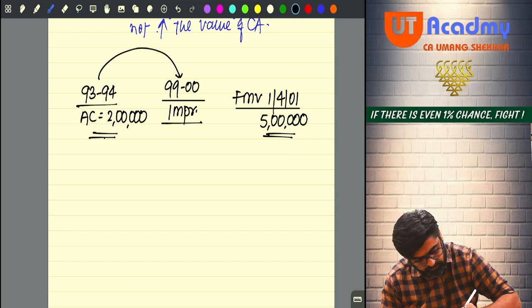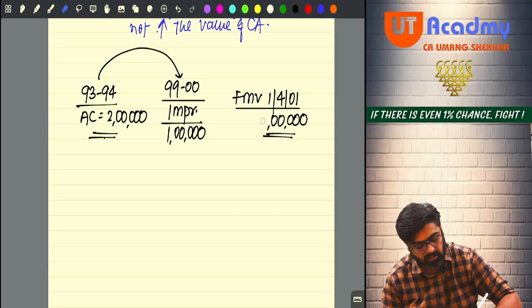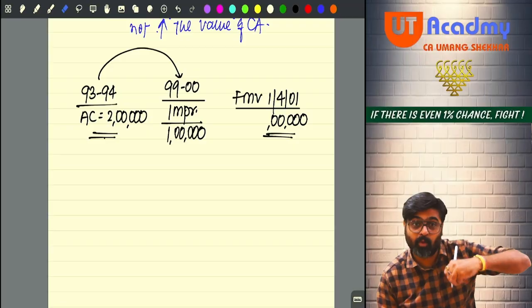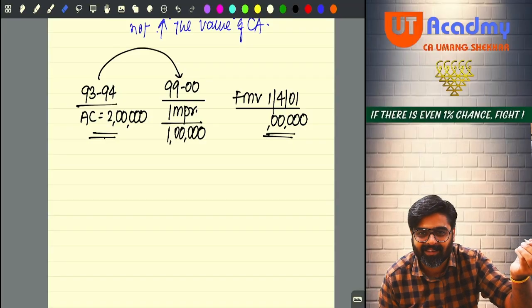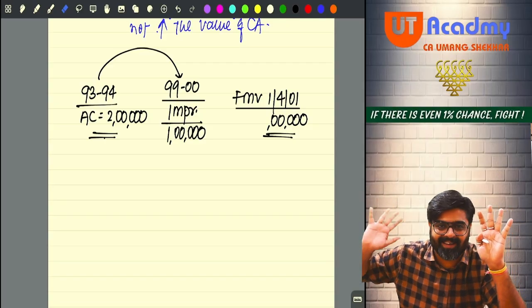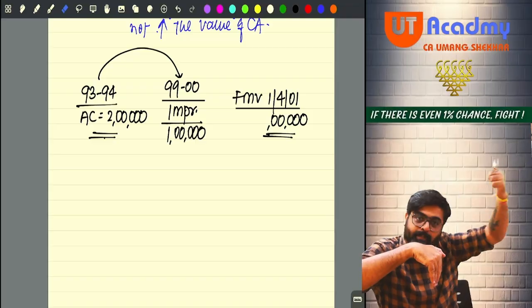Improvement cost was 1 lakh rupees. So definitely now this fair market value will not be 5 lakhs. It will be the fair market value of an improved asset, which will be more than 5 lakhs. Hello sir, 5 lakh was the value when there was no improvement done. Now if you improve the asset, the fair market value will be of an improved asset, no?